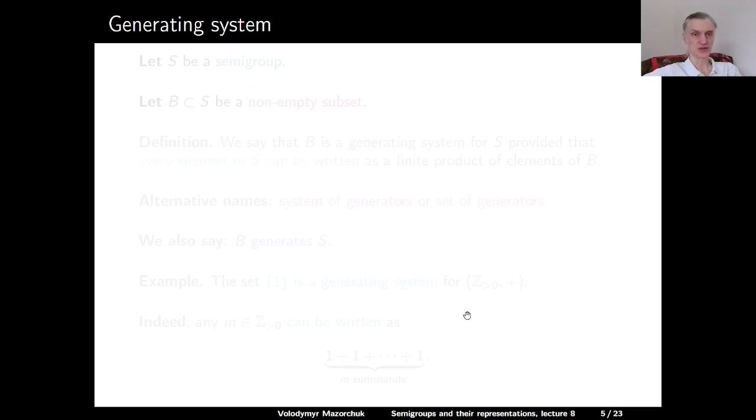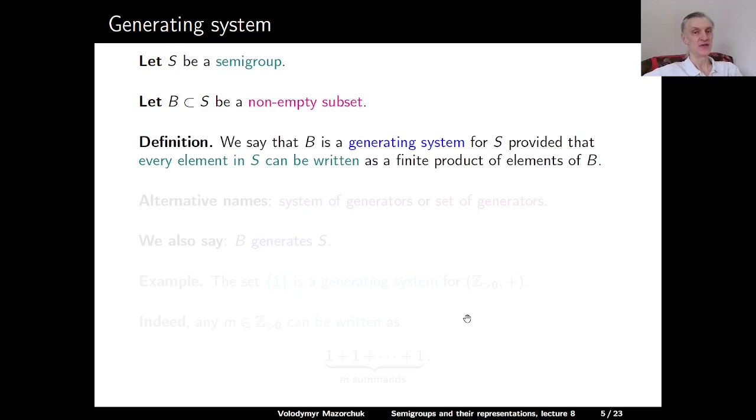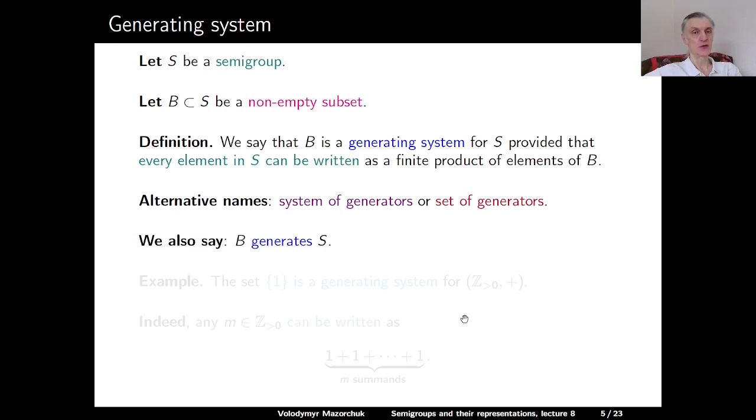Next, let us talk about generating systems. Let S be a semigroup, and let B be a non-empty subset of S. Definition: we say that B is a generating system for S, provided that every element in S can be written as a finite product of elements in B. Alternative names are system of generators or set of generators. And we also say that B generates S. So if B is a generating system for S, we say that B generates S.